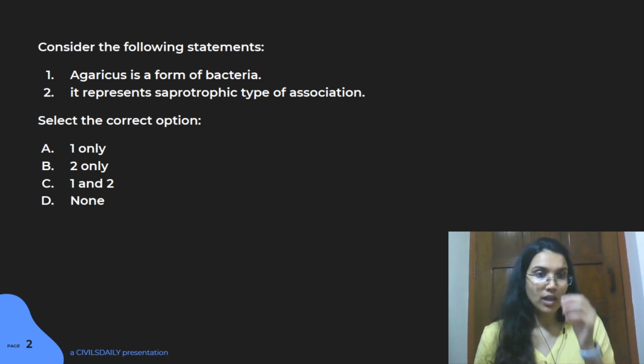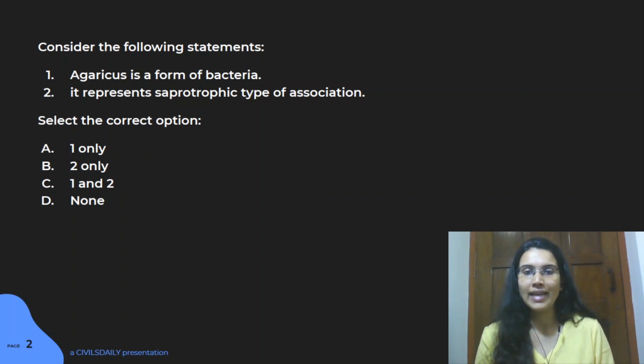So let's move on to the environment questions. And the first question of the day is: consider the following statements. Number 1, Agaricus is a form of bacteria. And number 2, it represents saprotrophism type of association. And you have to select the correct option.